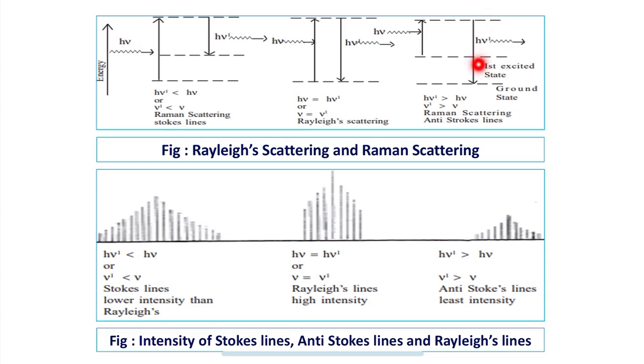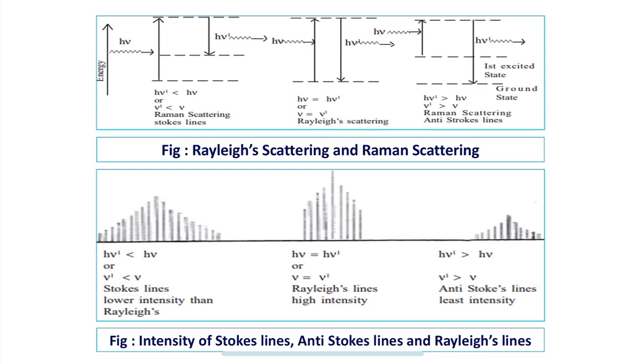Here the scattered photon has much more energy and more frequency compared to the incident photon. So that is why it is called anti-Stokes lines in Raman scattering. Whereas if the incident photon has higher frequency and higher energy compared to the scattered photon, then it is called Stokes lines or Raman scattering.